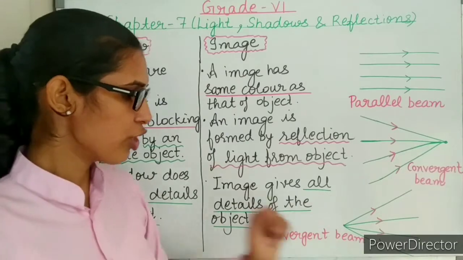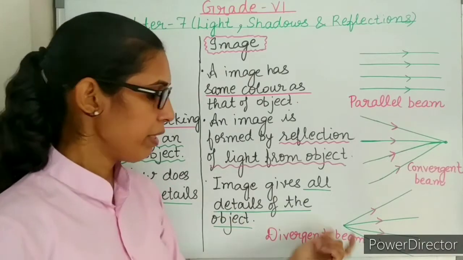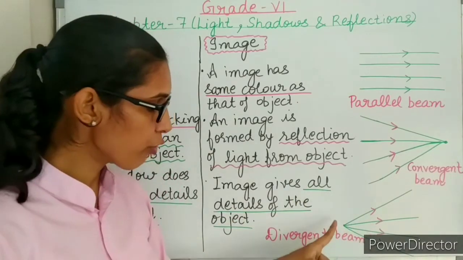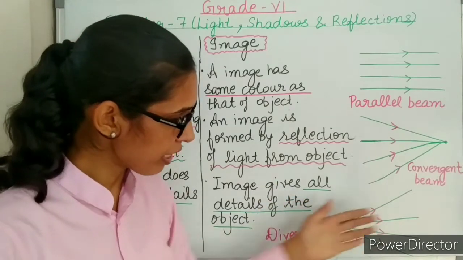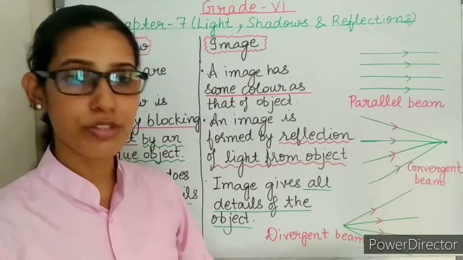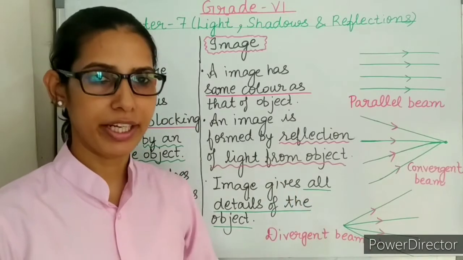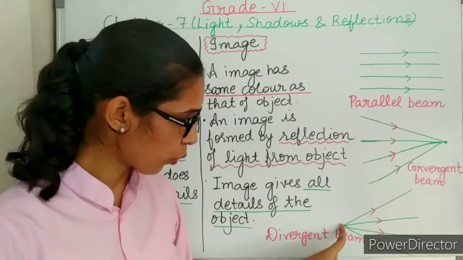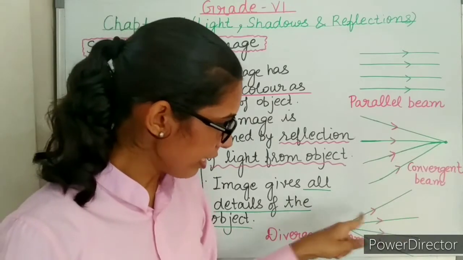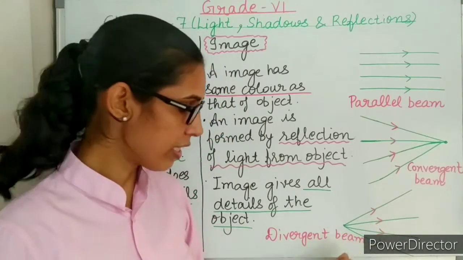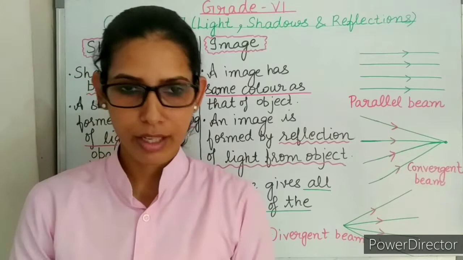Last is the divergent beam of light. Diverge means to spread apart. When, from a source, the light rays move in different directions, then we call it a divergent beam of light. Here you can see from one source, light rays are moving in different directions. So it is a divergent beam of light.